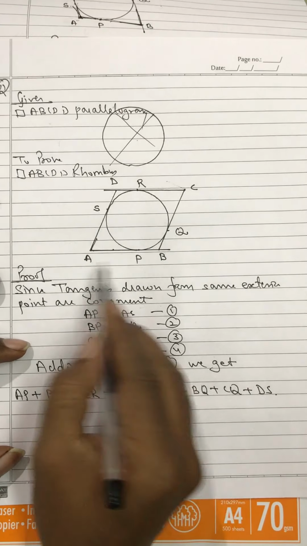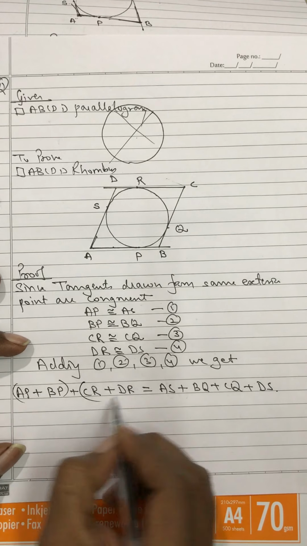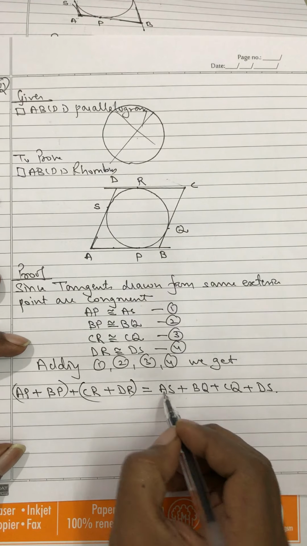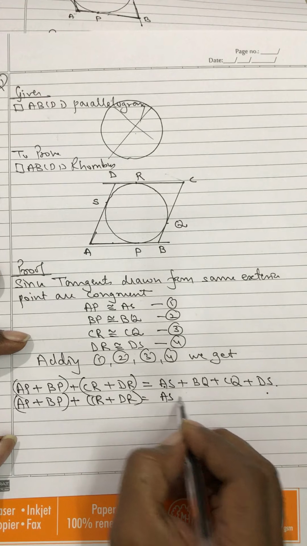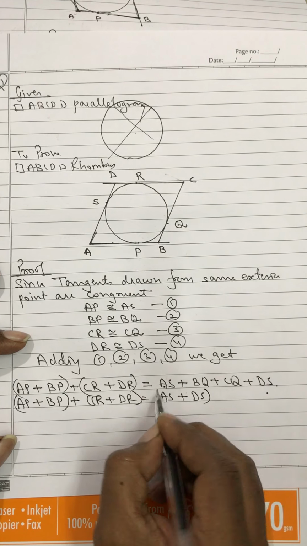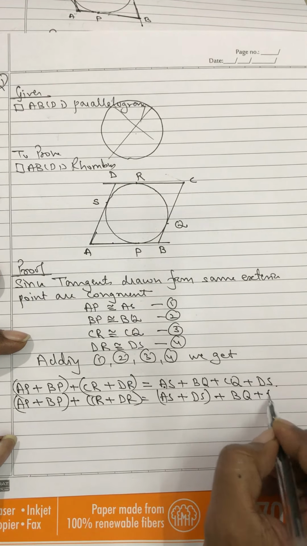Let us take them together. AP and BP are already together. CR and DR also are together. But AS and DS we will have to bring together, and BQ, CQ are already together.